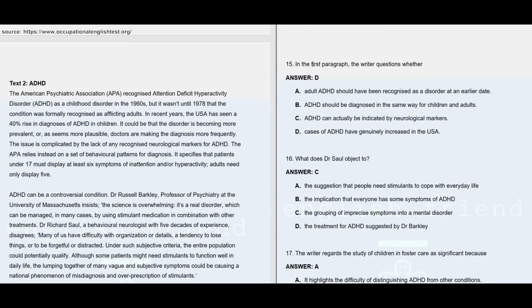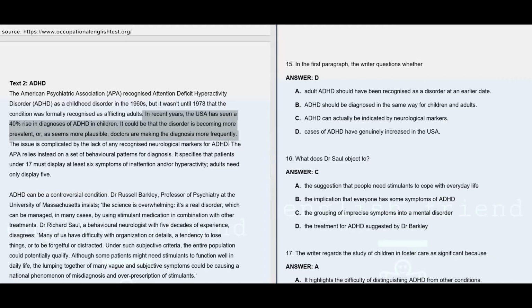Now question number 15 from the second text, ADHD. In the first paragraph, the writer questions whether... here the answer is D, cases of ADHD have genuinely increased in USA. So here you may find from the third line, in recent years, the USA has seen a 40% rise in diagnosis of ADHD in children. It could be that the disorder is becoming more prevalent, or as seems more plausible, doctors are making the diagnosis more frequently. So here they're talking about a 40% rise in diagnosis of ADHD.